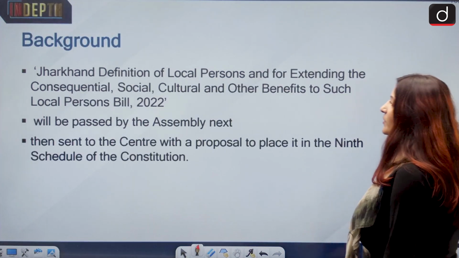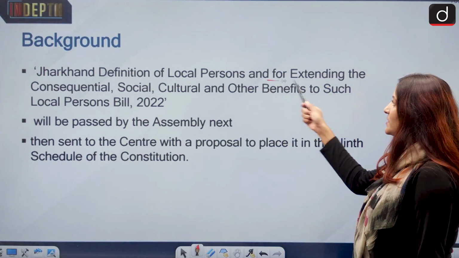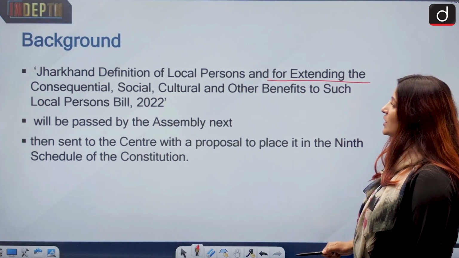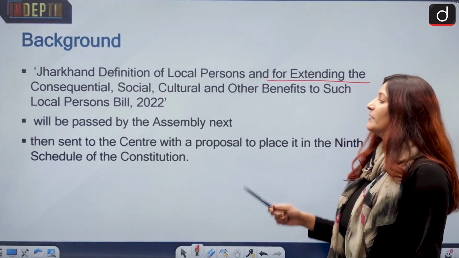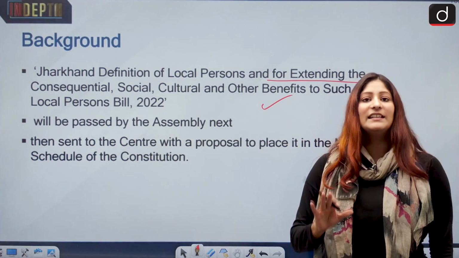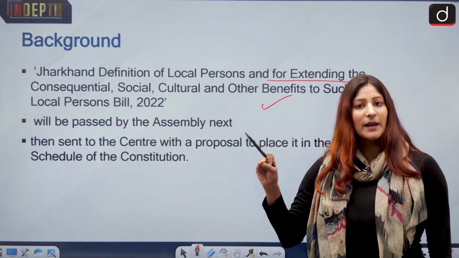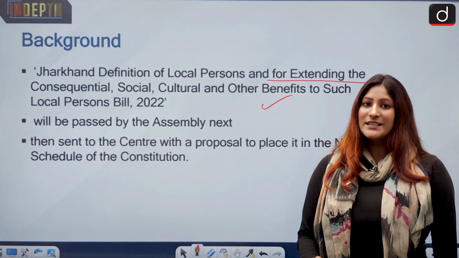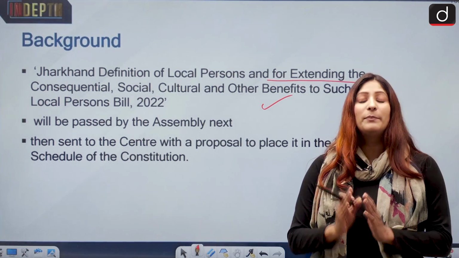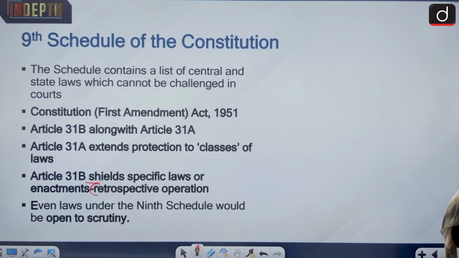Moving ahead, let us talk about the background. The name of this bill is the Jharkhand Definition of Local Persons and for extending the consequential social, cultural and other benefits to local persons Bill of 2022. It has gotten the cabinet's nod. Now it will be presented to the assembly. When it gets passed there, it will go to the Centre along with a note asking to put this bill in the 9th Schedule of the Constitution.